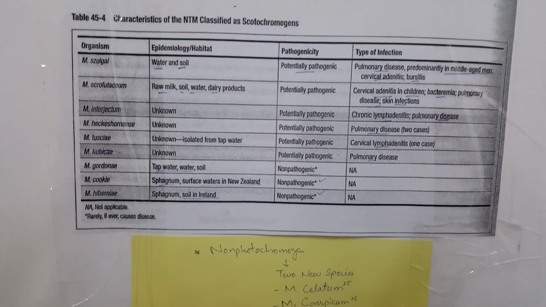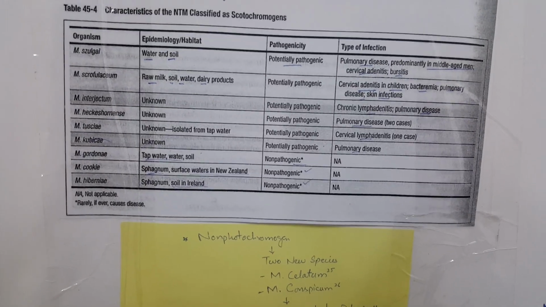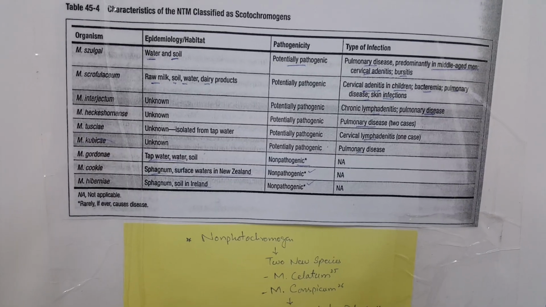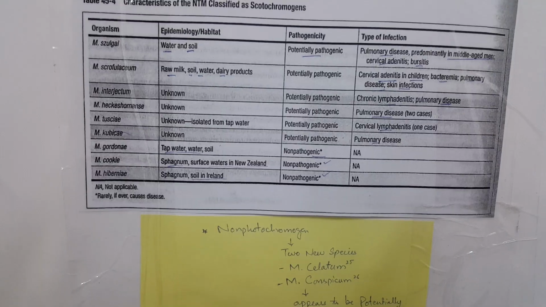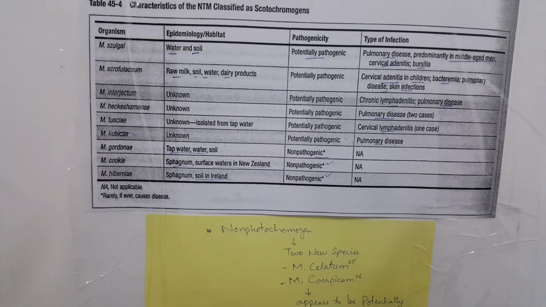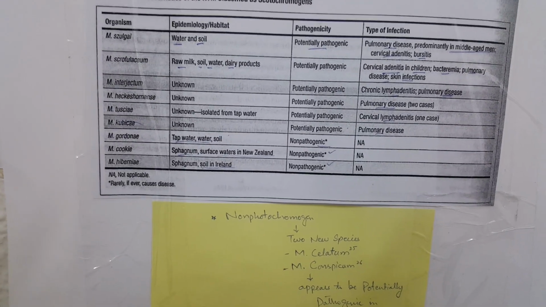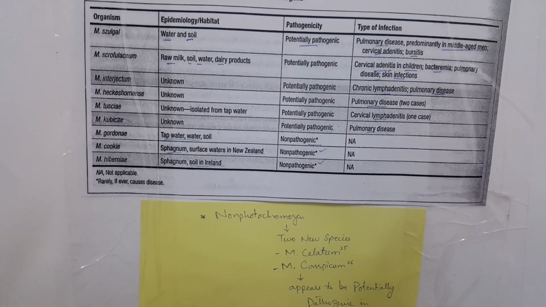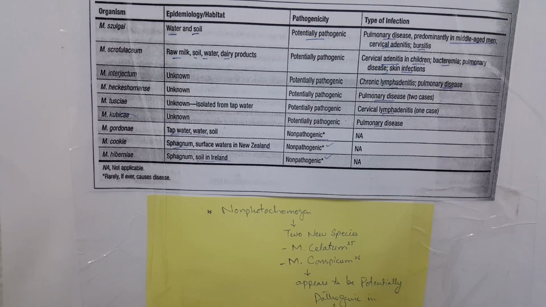M. interjectum has unknown epidemiology, potentially pathogenic, causing chronic lymphadenitis and pulmonary diseases. M. heckeshornense is potentially pathogenic in pulmonary diseases. M. tusciae is also isolated from tap water, potentially pathogenic, causing cervical lymphadenitis. Only one case is reported so far. M. cookii has unknown epidemiology, potentially pathogenic in pulmonary diseases.